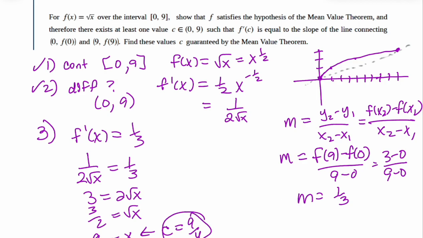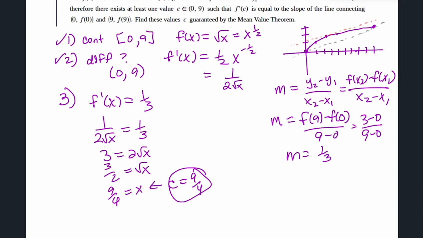Now let's go back to the graph for a moment. Let's find 2.25, and again, I apologize, my graph is not going to be perfect, but it's pretty good. You can see at 2.25, the slope of that line matches the slope connecting the two endpoints. So that's what that is saying, that there is a spot somewhere where the slope of our tangent matches the slope of the line that connects the endpoints of our interval.